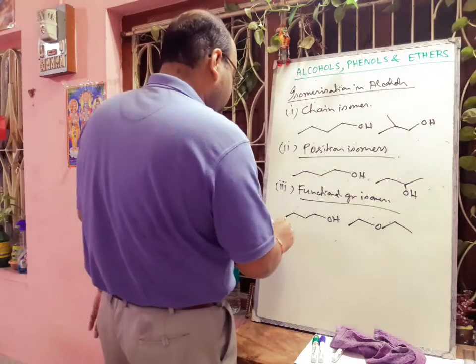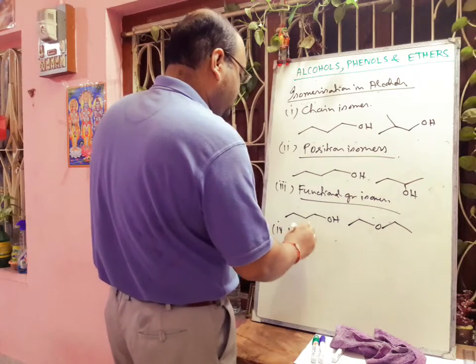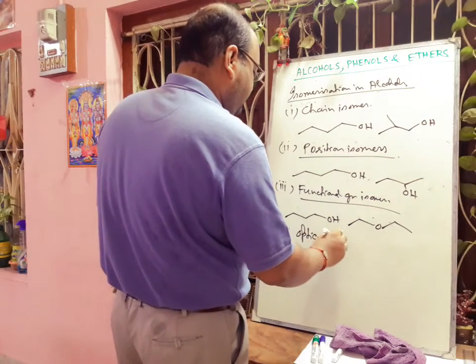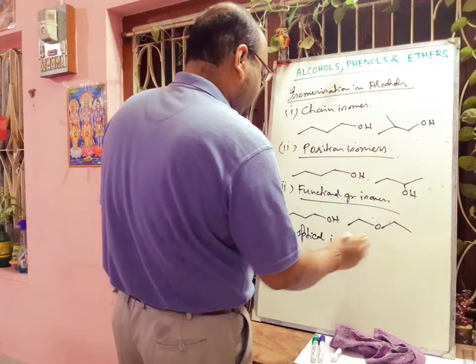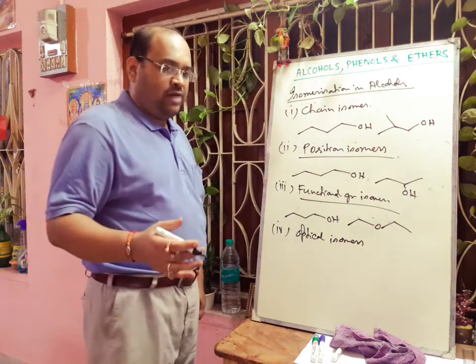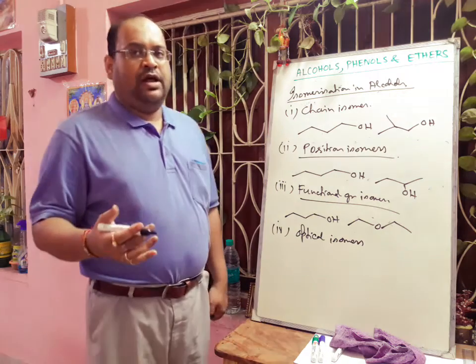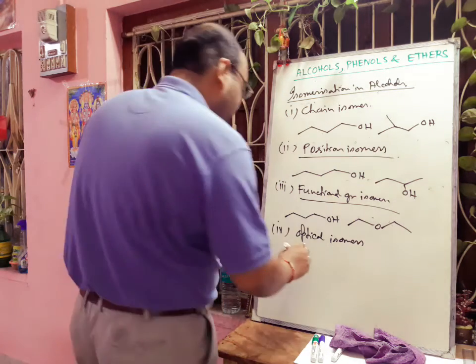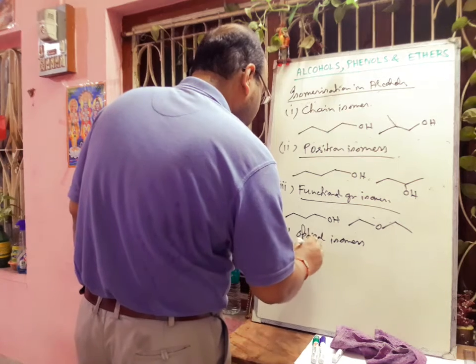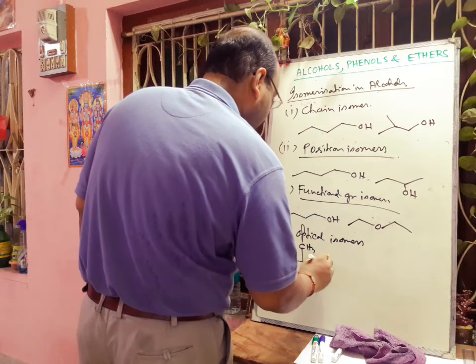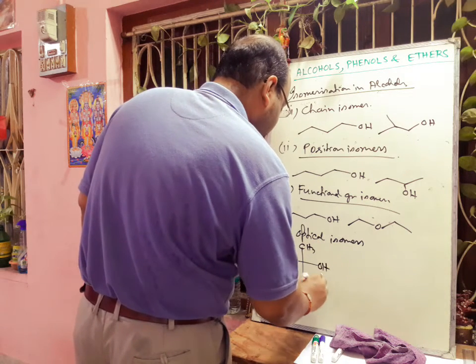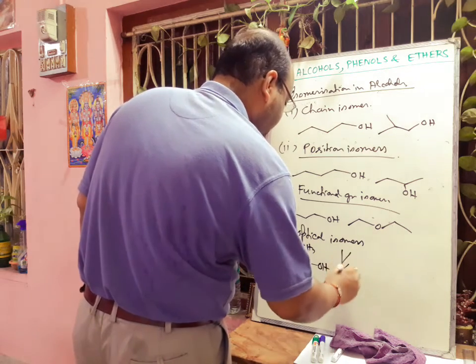Another kind we can tell is optical isomers. If the alcohol molecule has a chiral center, then it can show optical isomerism. CH3, H, OH and C2H5.